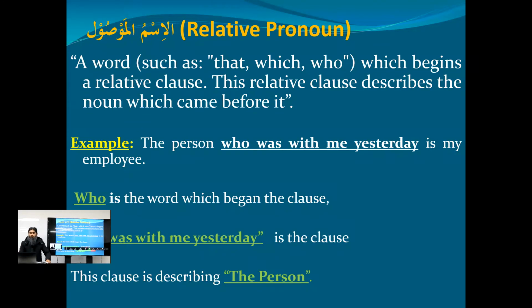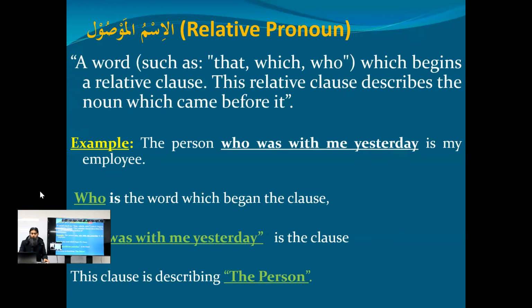Now, what is it? A word such as that, which, who, which begins a relative clause. Inshallah, I'll explain all of them in a minute. So, a word such as that, which, or who, which begins a relative clause. This relative clause describes the noun which came before it. Keep in mind this whole thing. Now, inshallah, everything will be clear after this example.